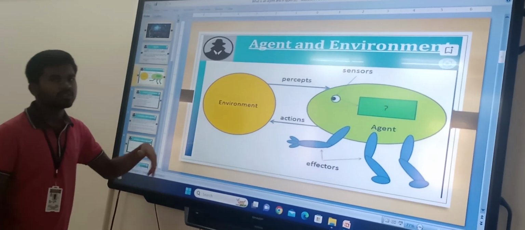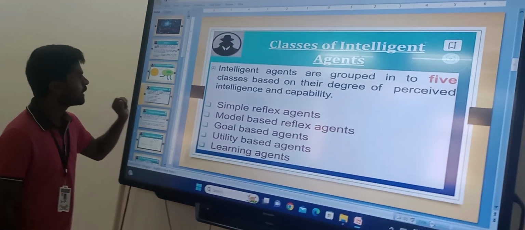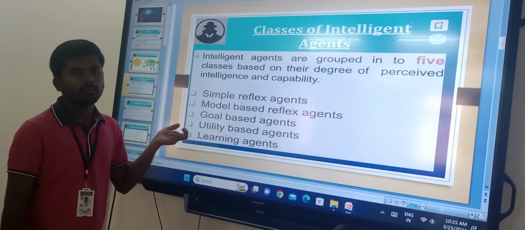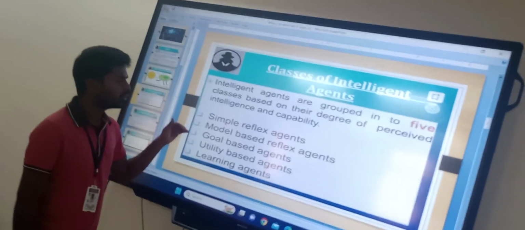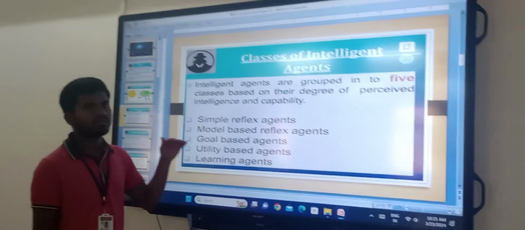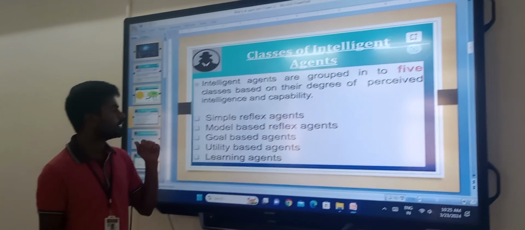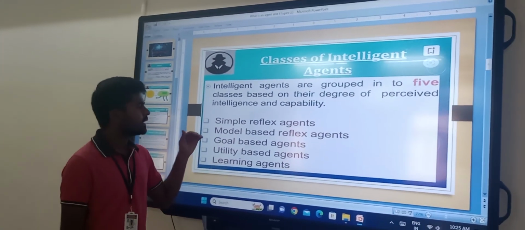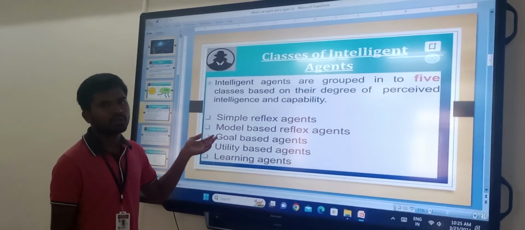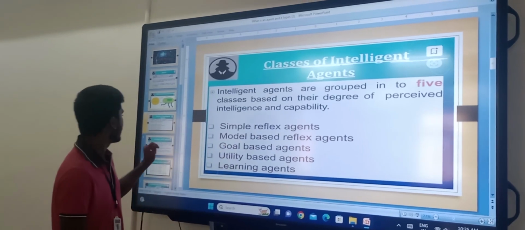Now coming to types of agents. Agents are classified based on the degree of perceived intelligence. They are simple reflex agents, model based reflex agents, goal based agents, utility based agents, and learning agents. Each agent has a specific goal to achieve.